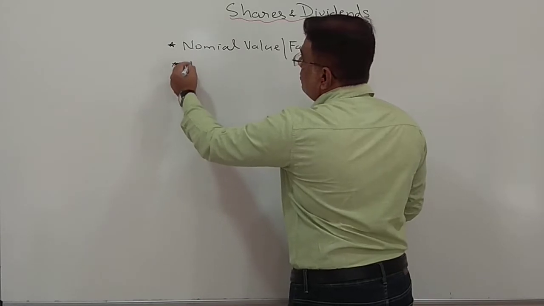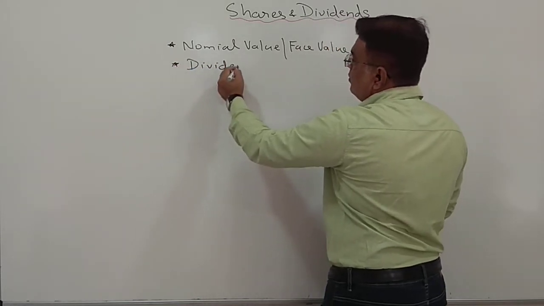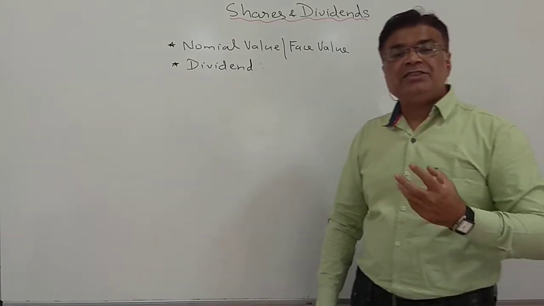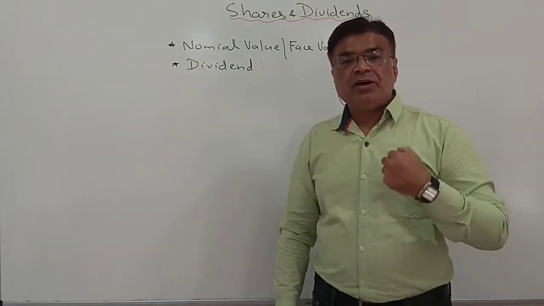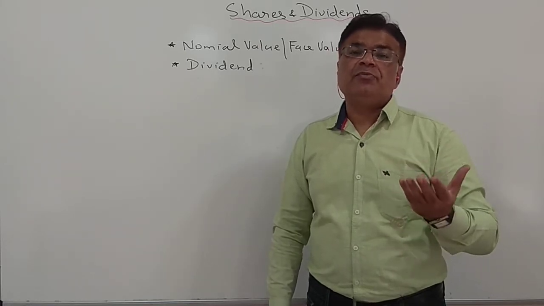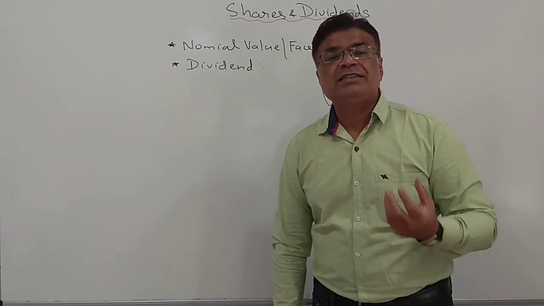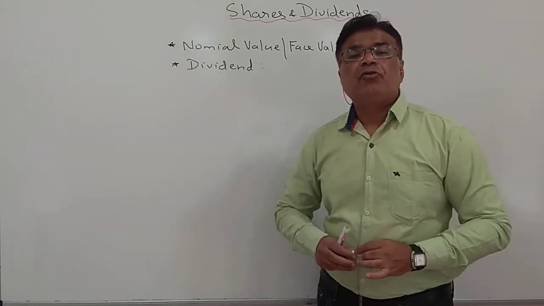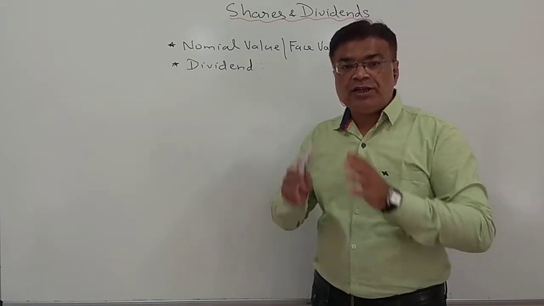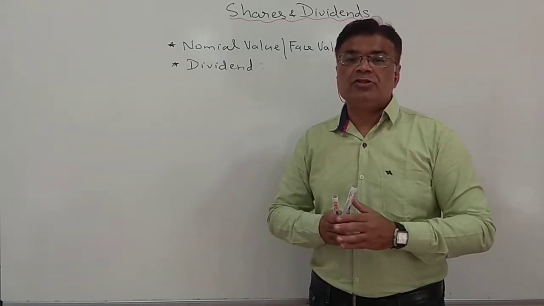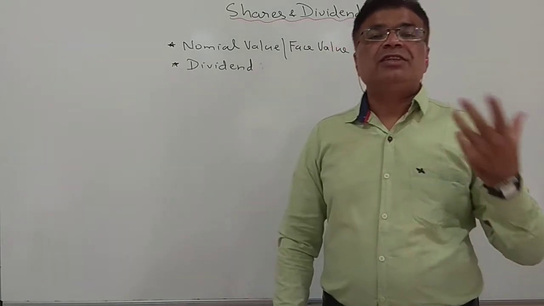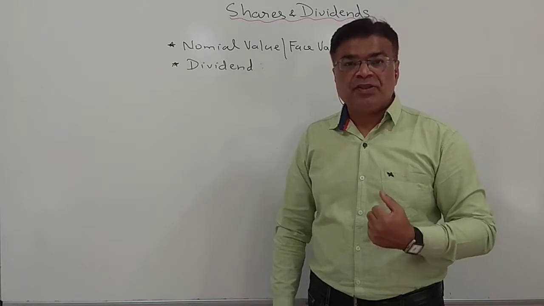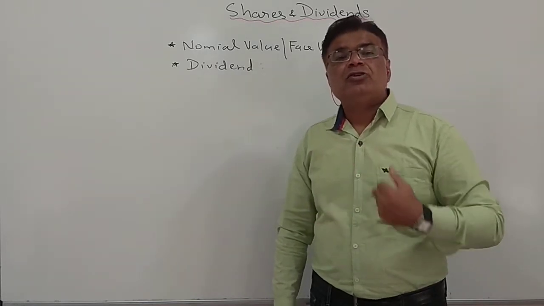Then comes dividend. What is dividend? Dividend is the income generated for the shareholders. Now see, if the company has got a very good profit, then they decide to distribute that profit among the shareholders, and that profit is called dividend. So that profit is distributed to all the shareholders. The person who is holding the share of that company will start earning from that. So you can see it is a type of income. Dividend is a type of income for the shareholder.